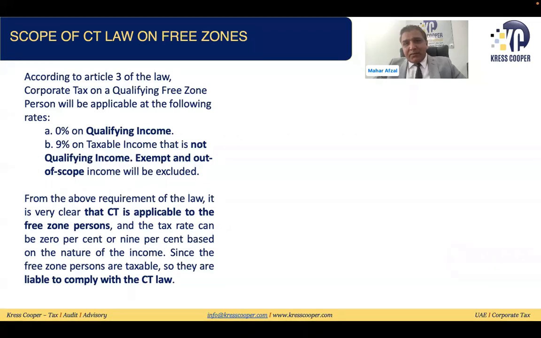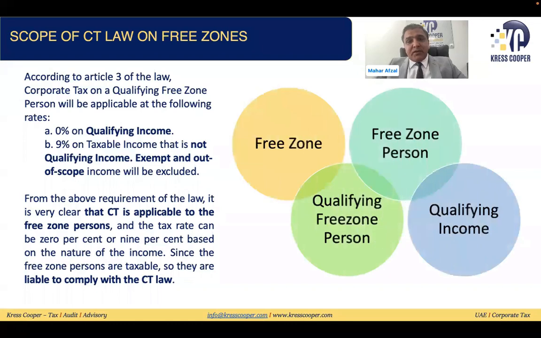From the above requirement of the law, it is very clear that corporate tax is applicable on the free zone businesses as well. Because a lot of people were asking whether corporate tax is applicable on the free zone business, the answer is yes, it is applicable on the free zone businesses as well. Might be they are earning qualifying income, might be they are earning non-qualifying income. In both cases, they will be liable to register, they will be liable to submit the return as well. So this definition of the law has raised four major questions.